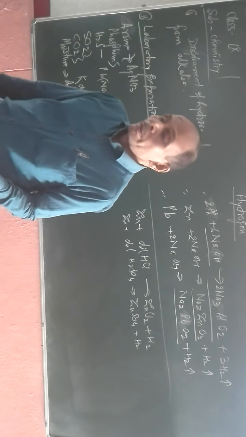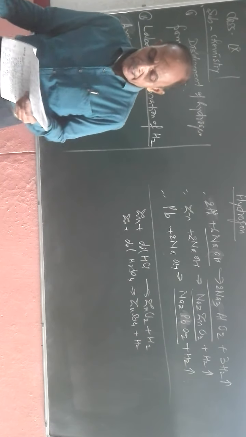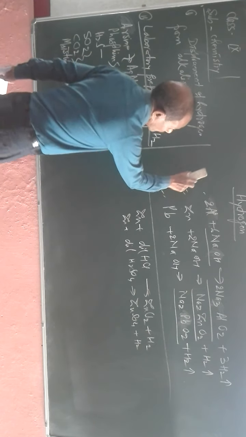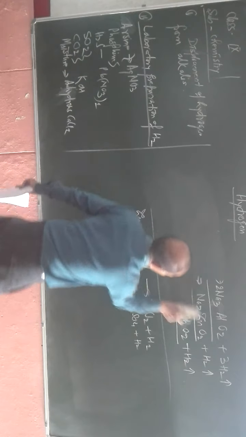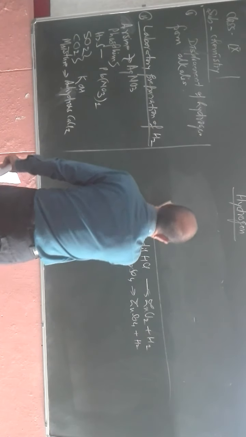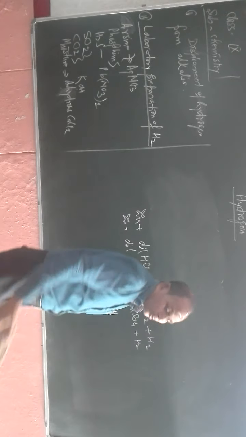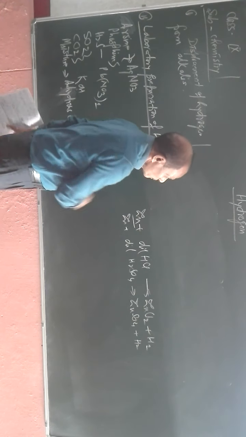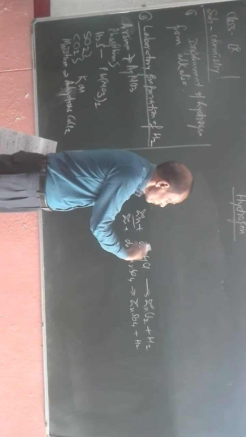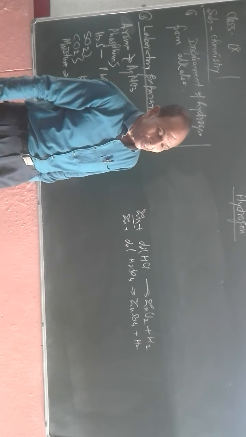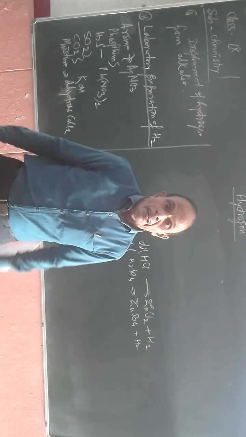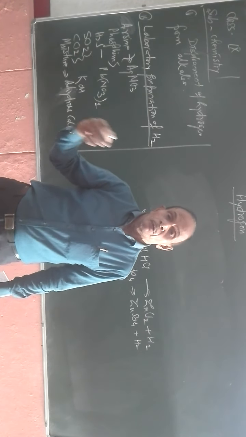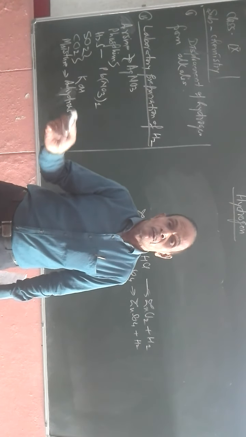Now the next heading is preparation of hydrogen in the laboratory. How can we prepare hydrogen in the laboratory? We prepare hydrogen in the laboratory by bringing zinc in contact with dilute hydrochloric acid or dilute sulfuric acid. That is, in the lab we can prepare hydrogen by reacting zinc with dilute HCl or dilute sulfuric acid.